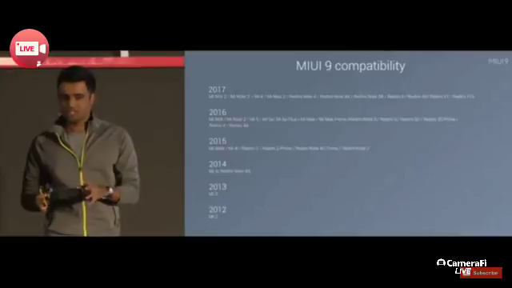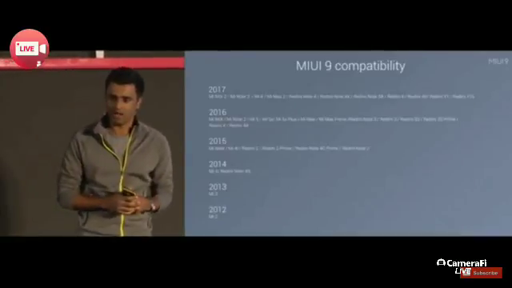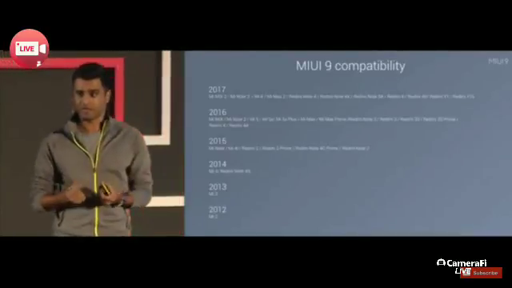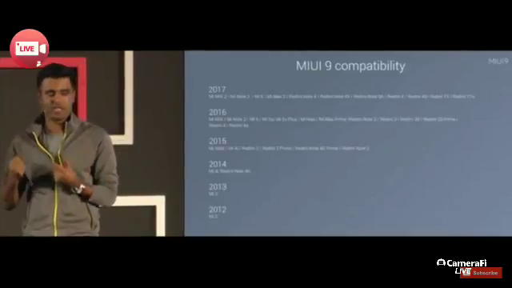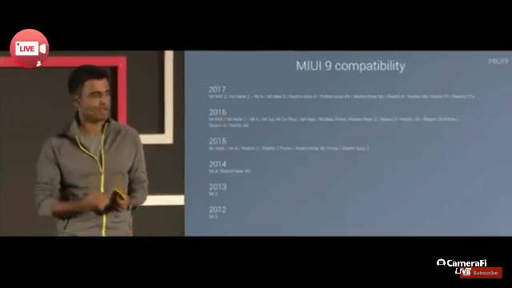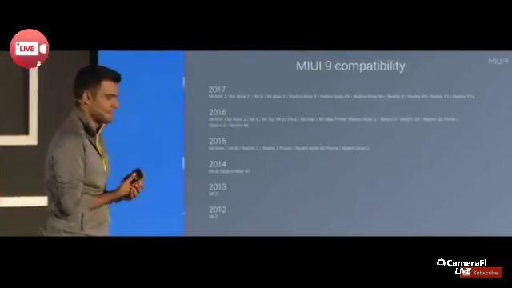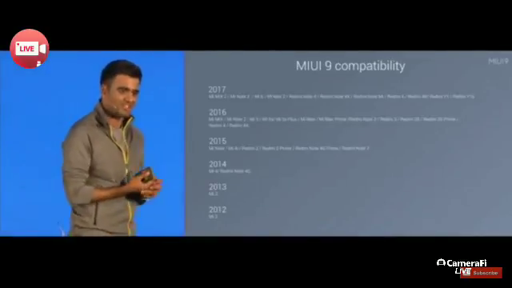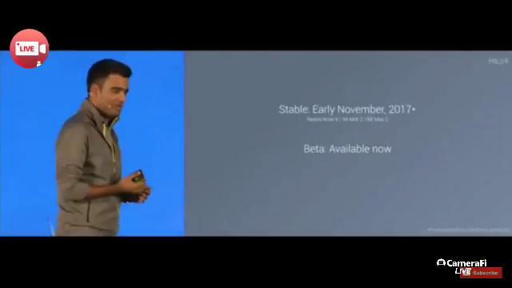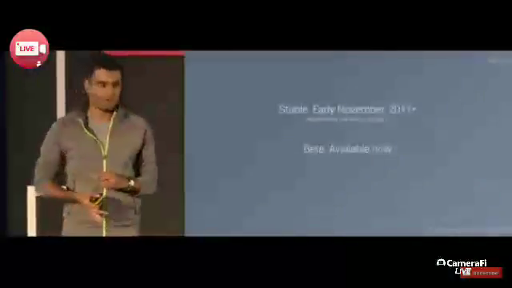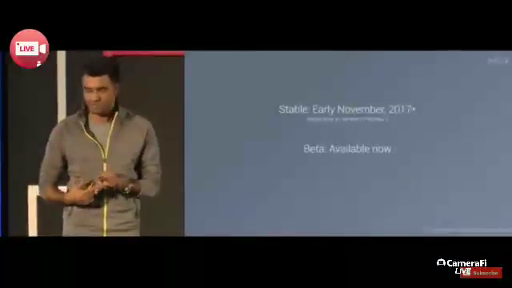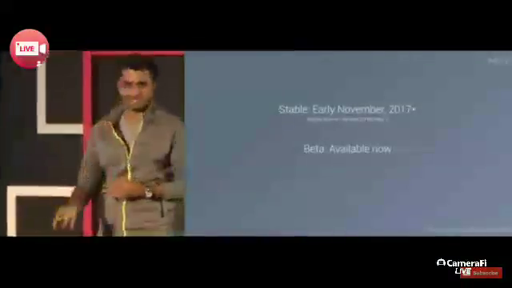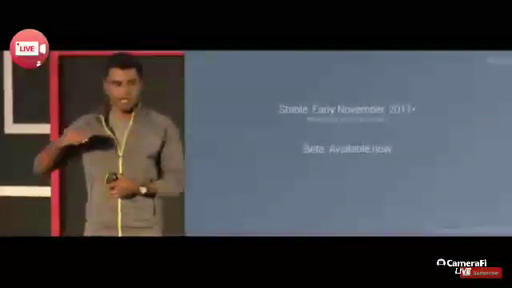We have over 2,000 engineers working on MIUI, and this is a lot of the stuff they do. They try to bring the latest and greatest features available to as many people as possible. So speaking of availability, probably more interesting than this slide is that tomorrow, the MIUI 9 stable version will roll out to the Redmi Note 4, the Mi Max 2, and the Mi Mix 2. This will begin in a staged rollout.